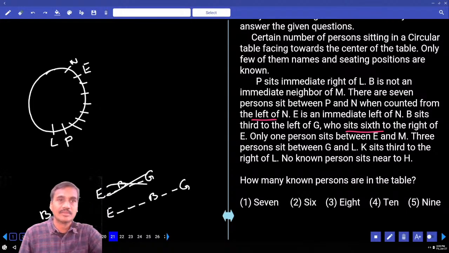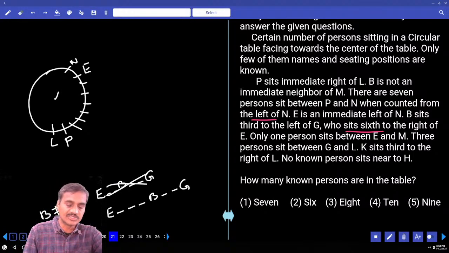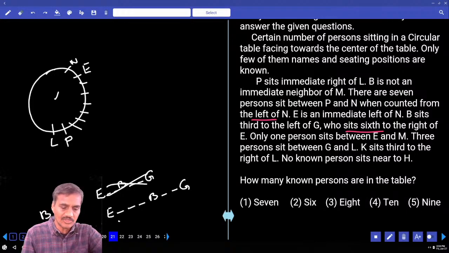As of now we are not representing it here because we do not have any information. E is there. Then as E is here, B is seated 2nd to the left of G, from E.